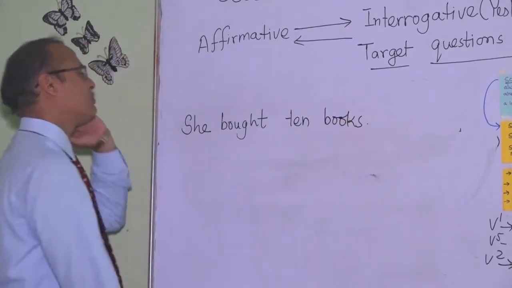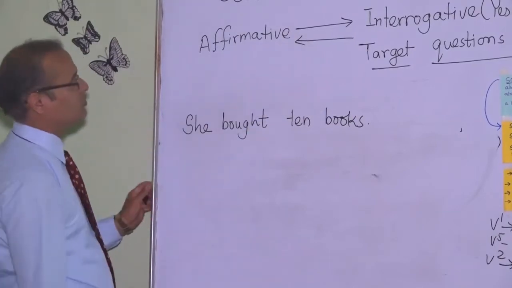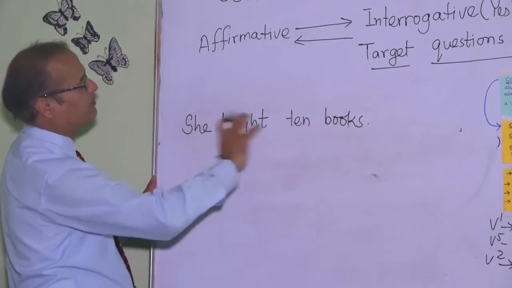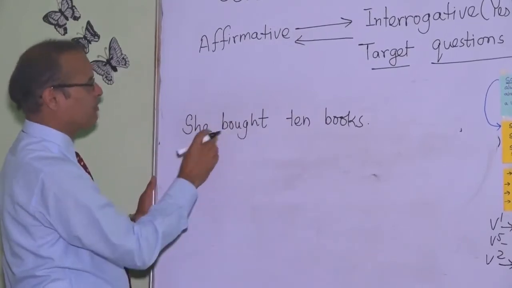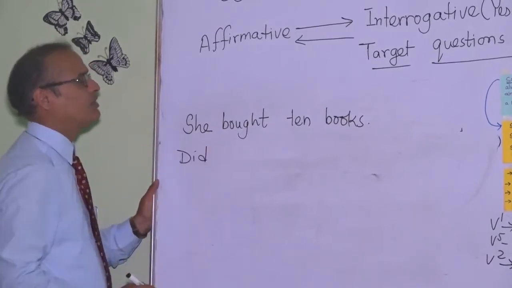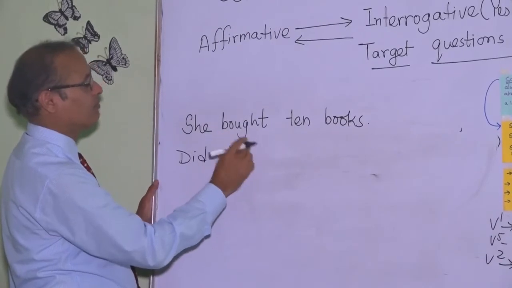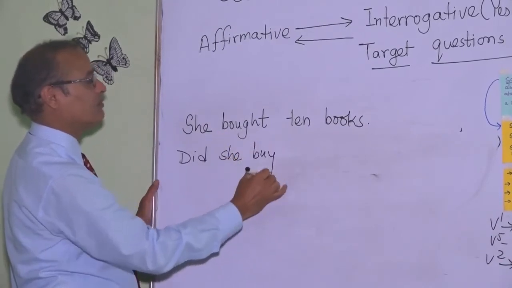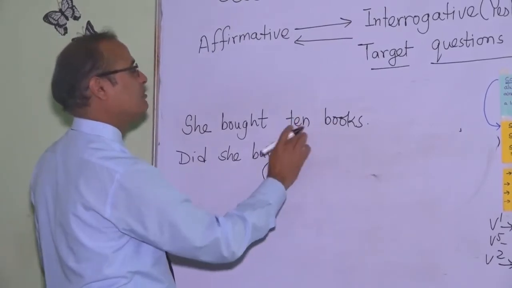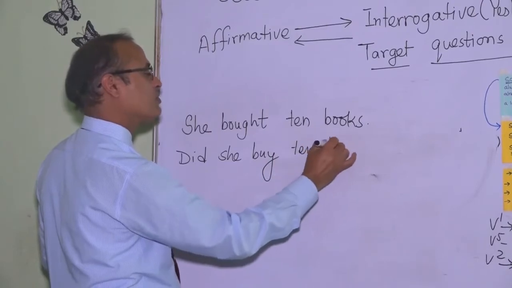Now we go through both types of questions. The interrogative or simply yes no question: there is no helping verb, so we derive the helping verb from the main verb. It is in second form, so the question will start with did, then subject she, buy, main verb: did she buy 10 books? Number is given there. Question mark.